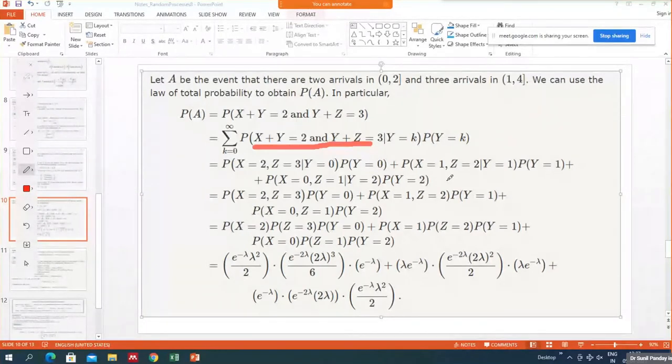Here we can see that y can take maximum value up to 2, because here x plus y is 2, no? So it cannot take more than 2 value.